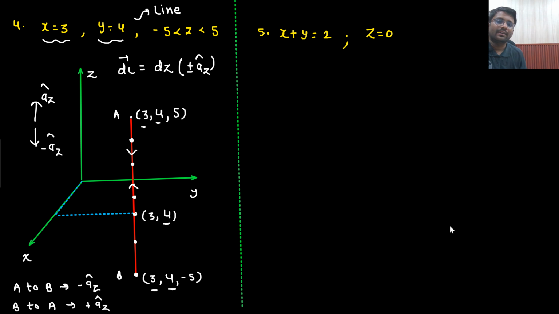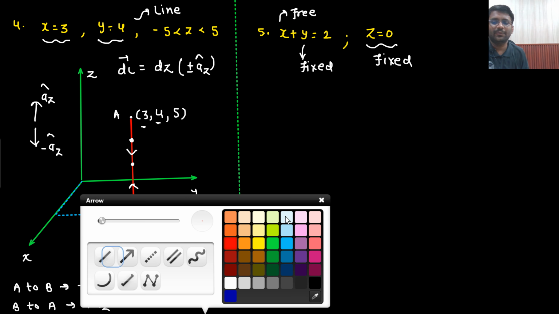But if there are two fixed variables, then what will happen? Yes, it is fixed. Now if I say x is free, let's just say x is 1, then y has to be 1 only. If I say x is 0, then y has to be 2 only. That means if x is free, then y will be fixed. What does that mean? It will also create a line only, which is pretty obvious.